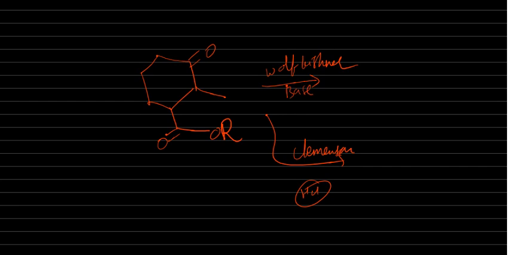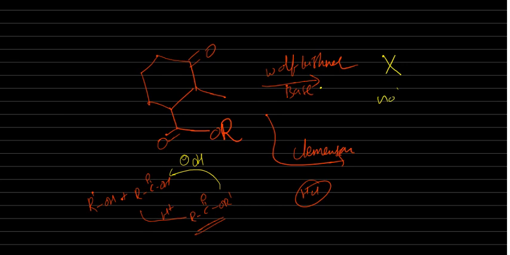Ester formation happens in the acidic medium. We know that in class 10th also you learned alcohol plus carboxylic acid in acidic medium forms ester, C double bond O R dash. In acidic medium nothing will happen to the ester. What happens in the basic medium? The saponification reaction, which was also in class 10th. In the basic medium there will be cleavage. So if you use the basic medium, this ester group will be damaged, that's why it is not preferable. The reaction is possible but not preferred. So in acidic medium we will do this.